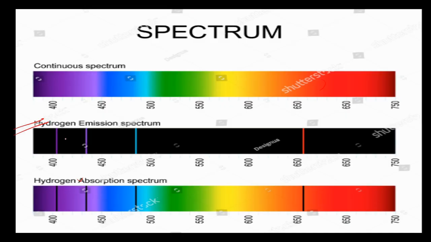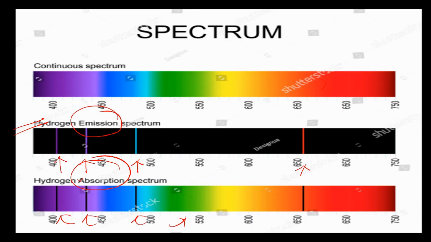Here is the emission spectrum of hydrogen. Here you can see all the lines are shown. If it is an absorption spectrum, there also you can see lines are shown.